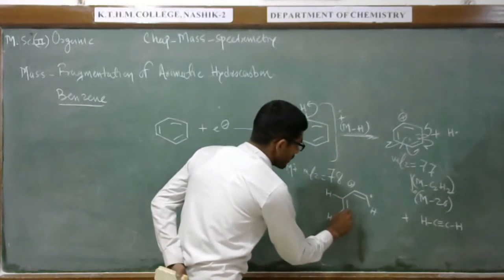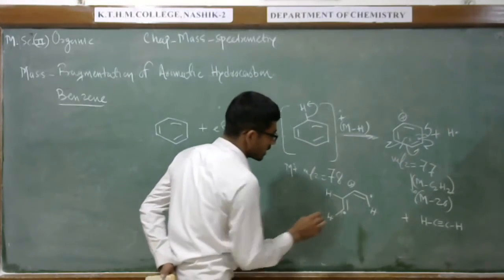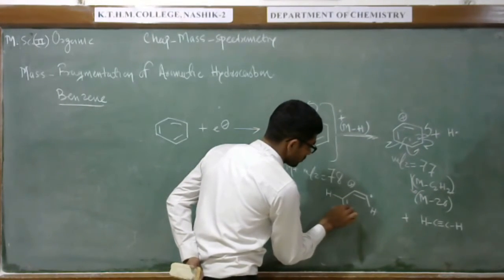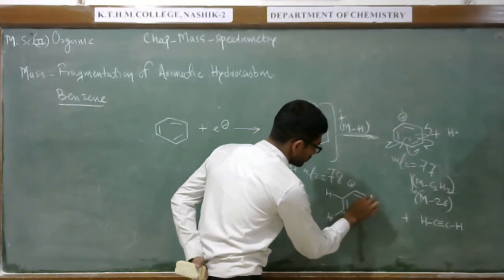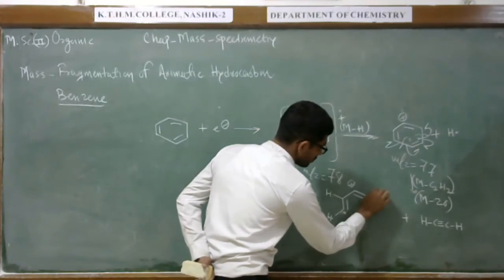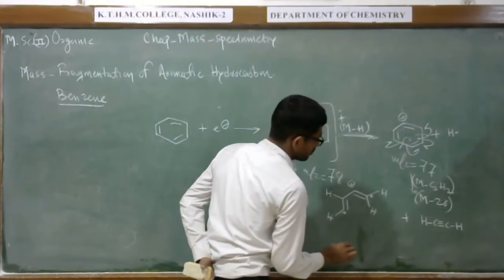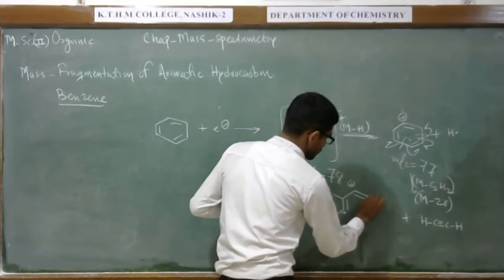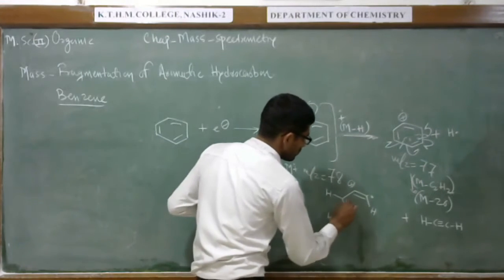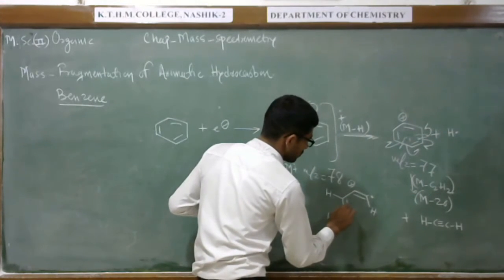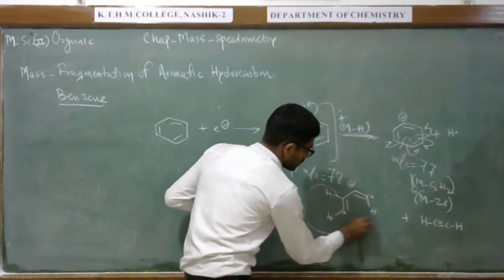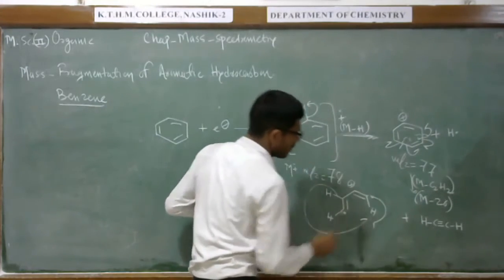So again from this we can show the rearrangement like this here. This one electron and this one electron combine here.